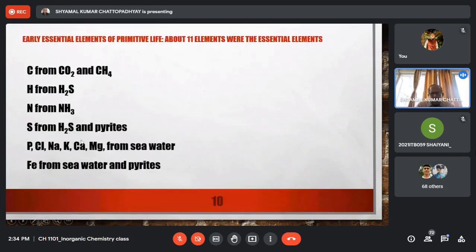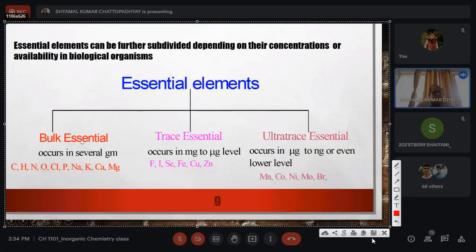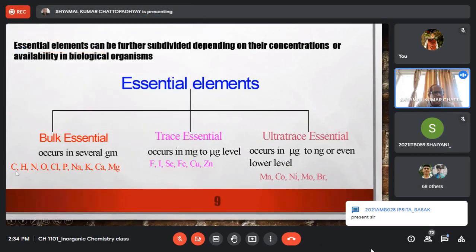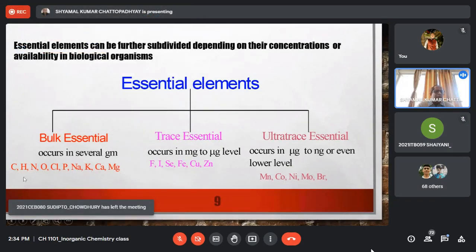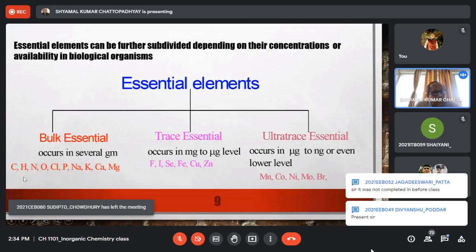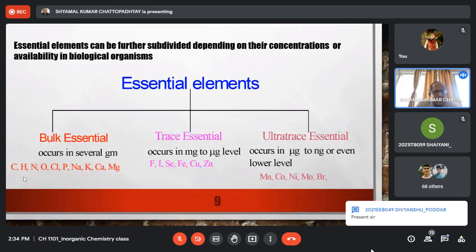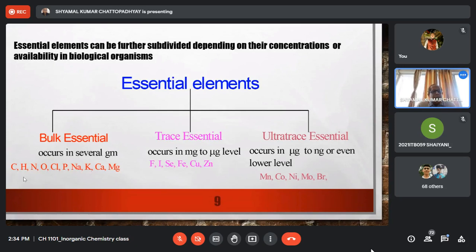Now, in the bulk essential elements, we have several non-metals as well as metal ions. Among the non-metals, we have carbon, hydrogen, nitrogen, oxygen, chlorine, phosphorus. These are non-metal bulk essential elements. And among the bulk essential elements which are metals, we have two alkali metals and two alkaline earth metals. Sodium and potassium are the alkali metals, and calcium and magnesium are the alkaline earth metals, right?